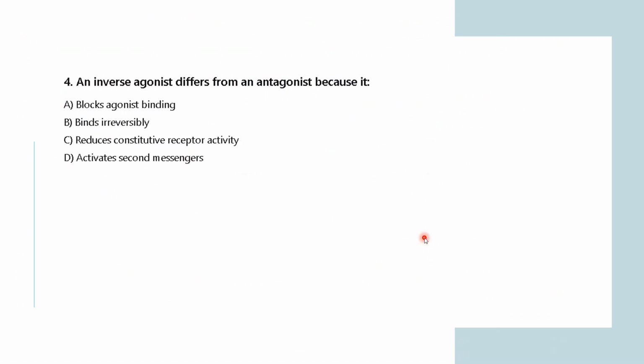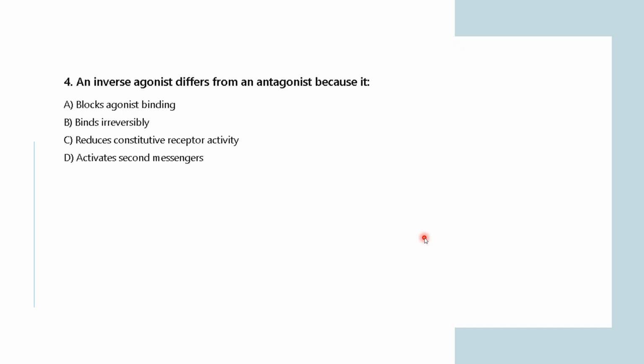Another question on that particular agonist point. An inverse agonist differs from an antagonist because it blocks the agonist binding, binds irreversibly, reduces constitutive receptor activity, or activates second messengers. So they are asking how the inverse agonist differs from the antagonist. Is it because it blocks the agonist binding site? It binds irreversibly? It reduces the constitutive receptor activity or activates the second messengers?